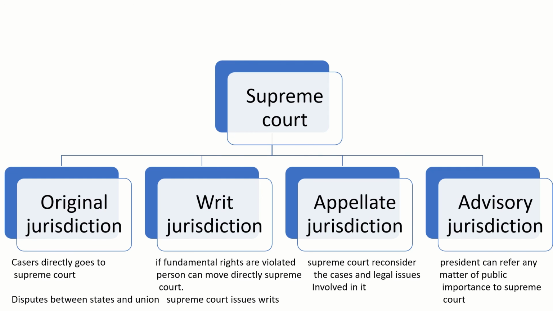Appellate jurisdiction means the Supreme Court will reconsider the cases and legal issues involved in them. It has the power to reconsider. And advisory jurisdiction: if the President wants to take the opinion of the Supreme Court on public matters, then the Supreme Court is ready to advise and give proper suggestions to the government.